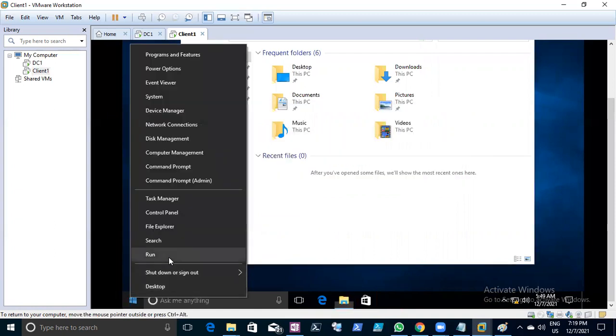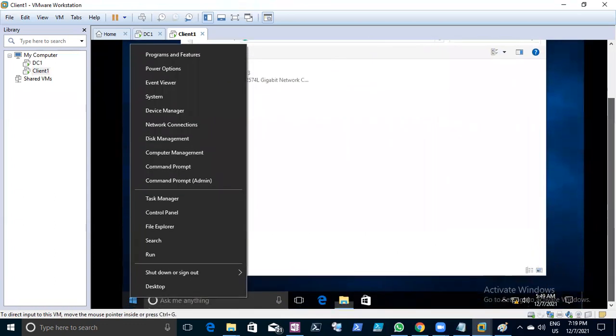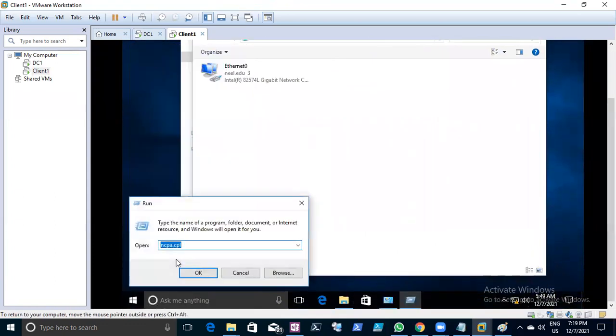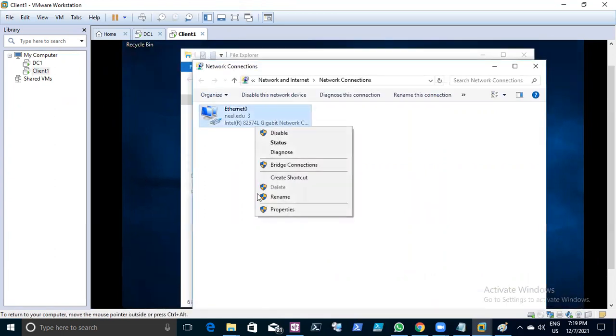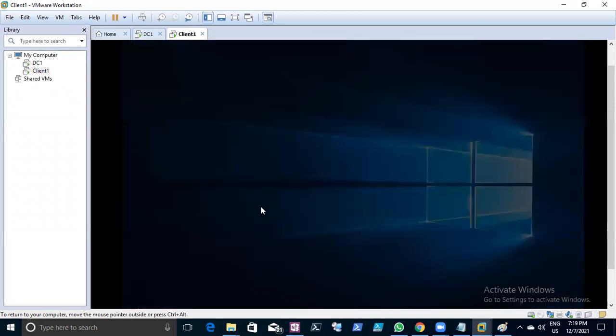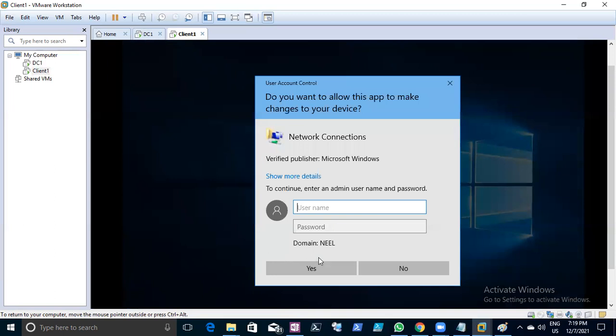How do I check which user is logged in? Go to the properties, you can see. The Internet properties, IPv4, right click properties. Where can you see which user is logged in?